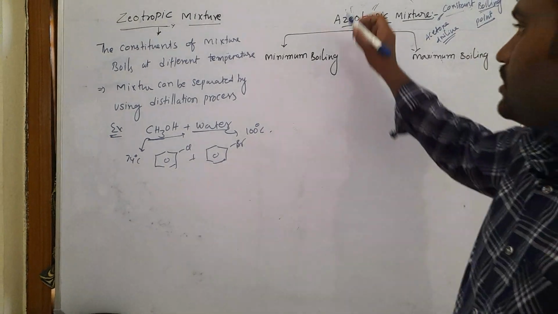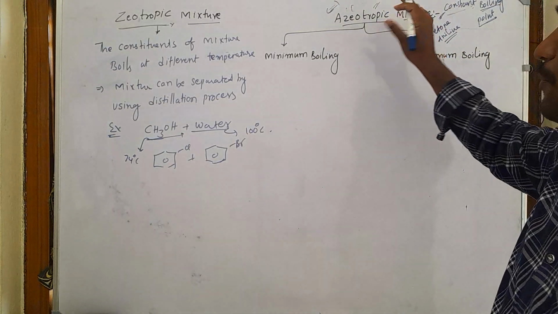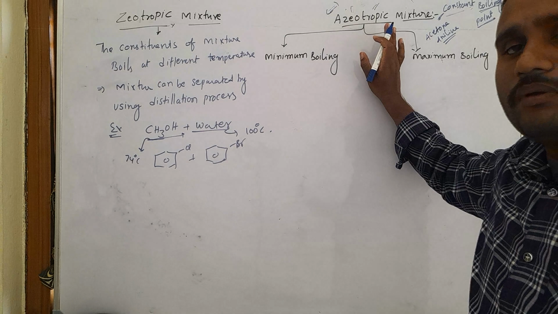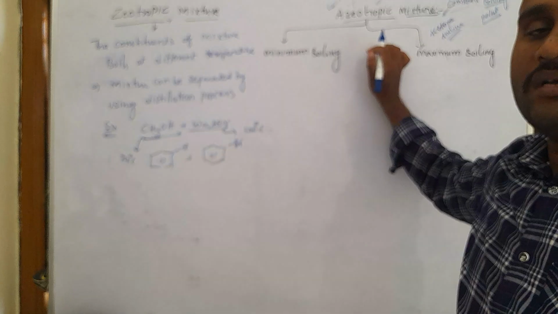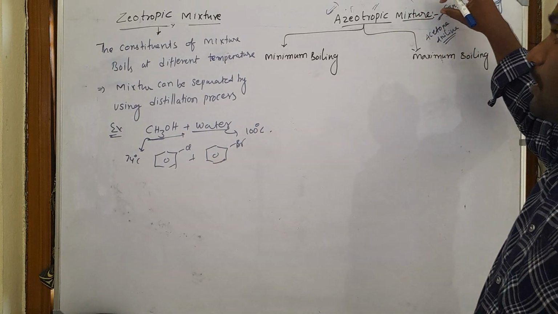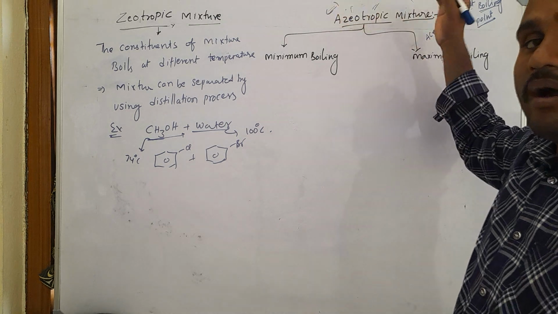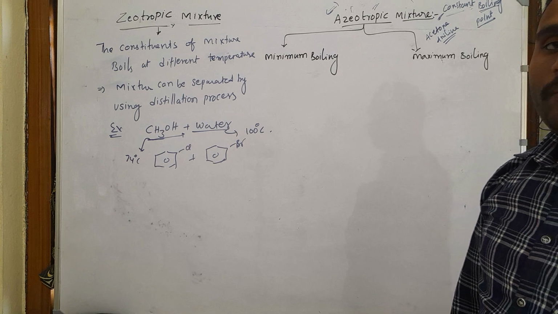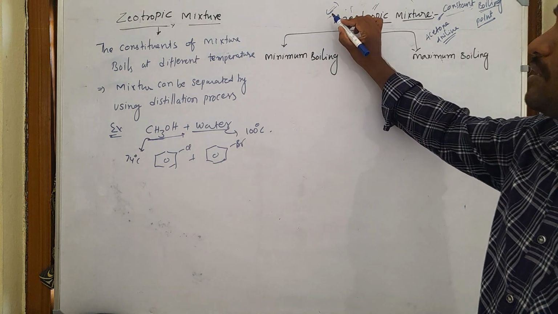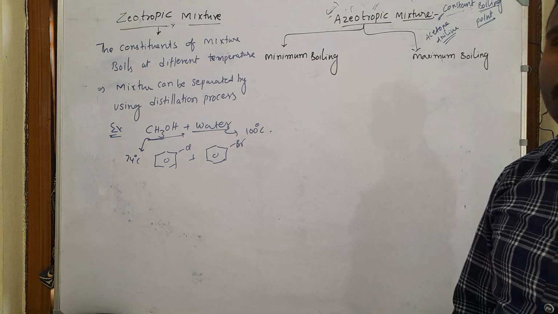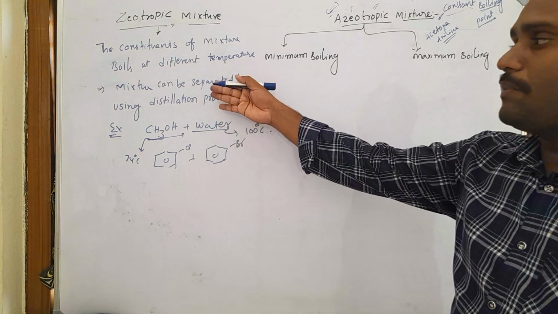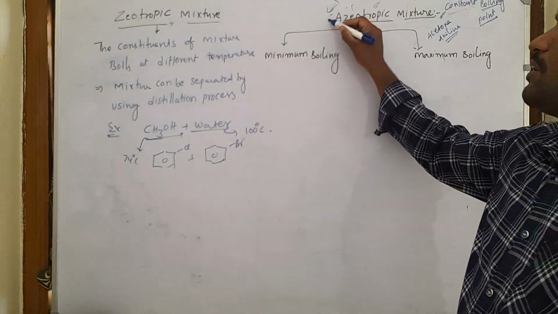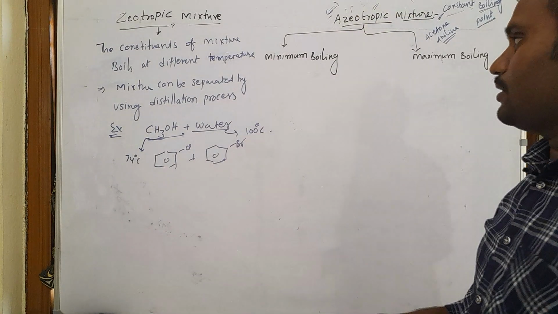This is again an azeotrope. An azeotrope is a mixture which we cannot separate by using the distillation process, because the constituents of the mixture boil at the same temperature in the same ratio. Even though it is a mixture, it acts like a pure substance, so we cannot separate them by distillation. Such mixtures are called azeotropic mixtures.